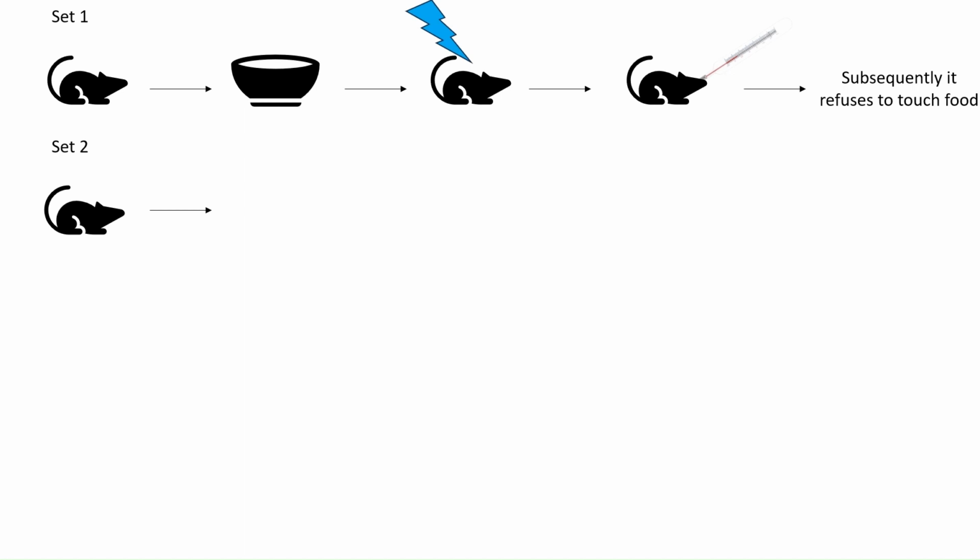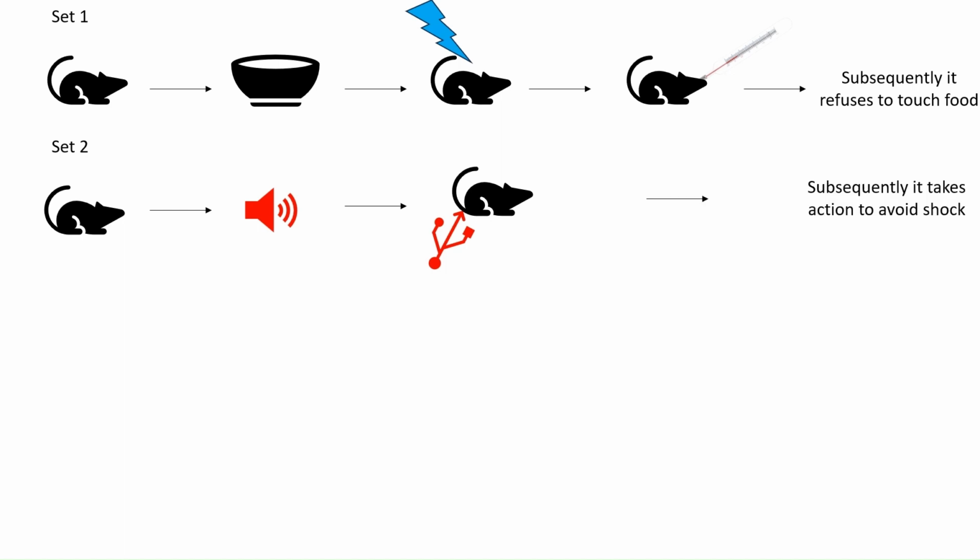Now in the second set, the rat was made to hear some sound. With the sound, the rat experienced some electric shock. So in due course of time, the rat will learn to take some action to avoid the shock. Maybe the rat will start running, moving from that position. That's how the rat can learn to take a particular action. So in the first set, food was associated with illness, and in the second set, the sound was associated with the shock.